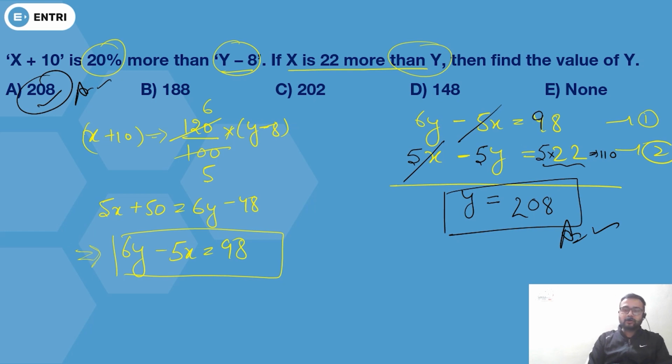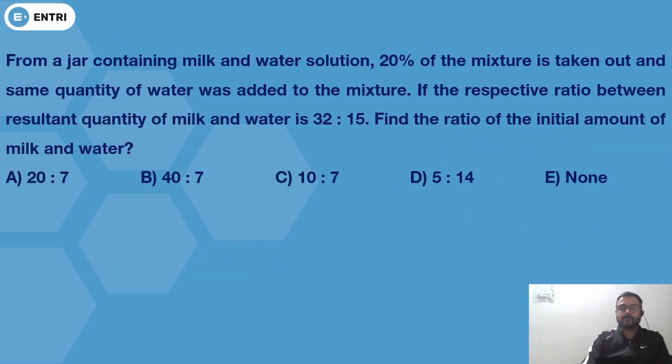So I hope this concept is also clear to you. This was a basic question actually. So you need to know the basic concept of percentage here. So I hope this concept is clear. If you have any doubt, you can ask me in the comment box. Now move to the next question, and this one is the concept of mixture and alligation.